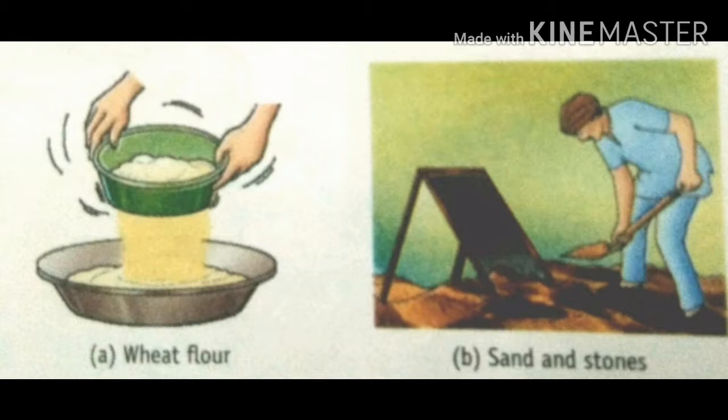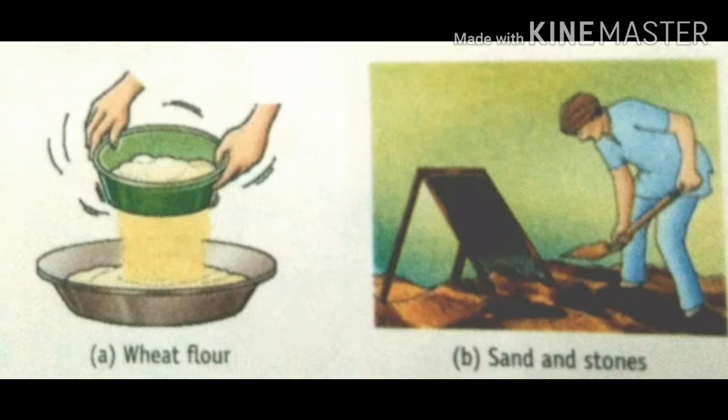See the first picture, wheat flour. We take that wheat flour in a sieve and move it back and forth continuously. The smaller and fine particles pass through the holes of the sieve and the bigger particles remain in the sieve. This method we call sieving.